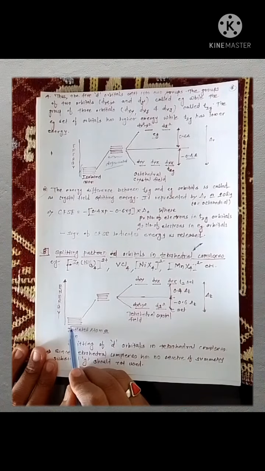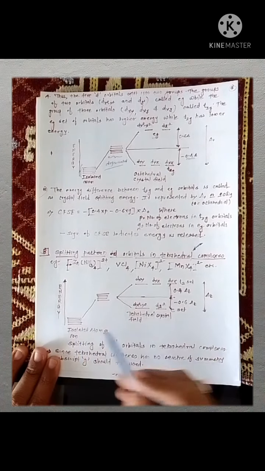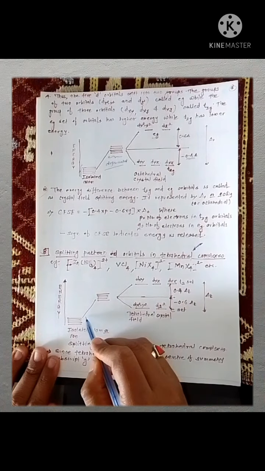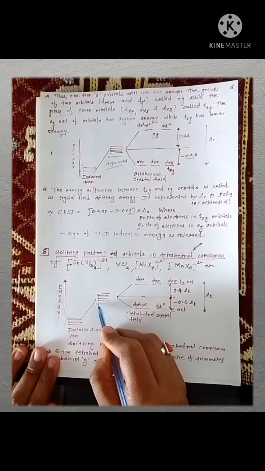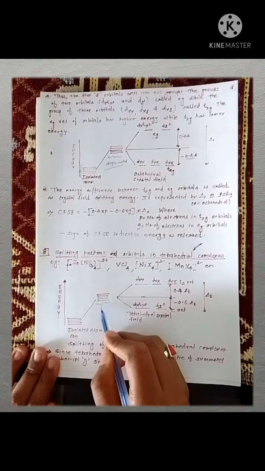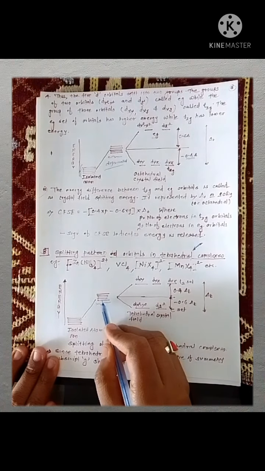So these are the 5d orbitals of the central metal atom, and when ligands approach, the energy of these 5d orbitals increases. They are in a degenerated state, meaning the energy of all 5d orbitals is equal.